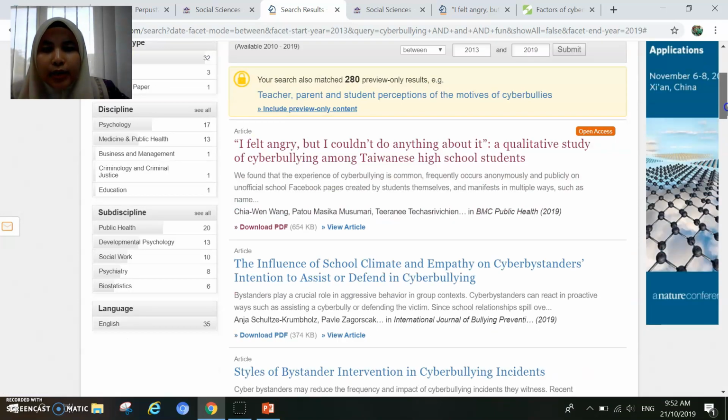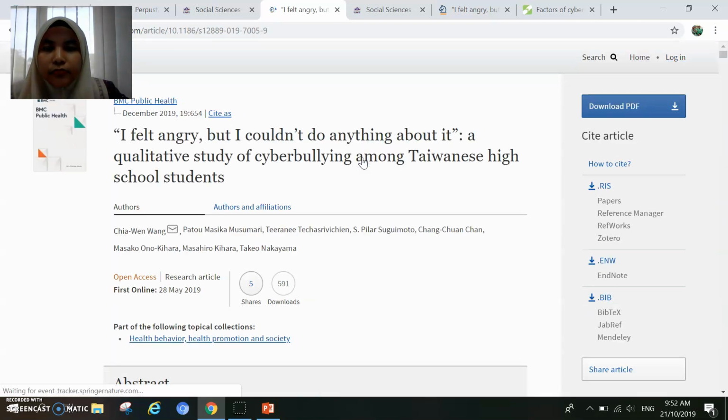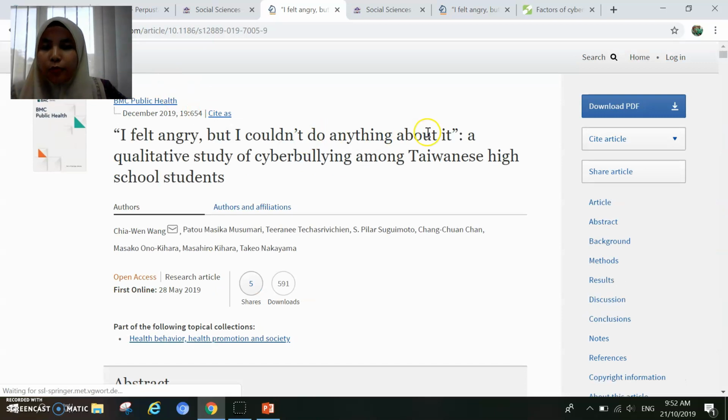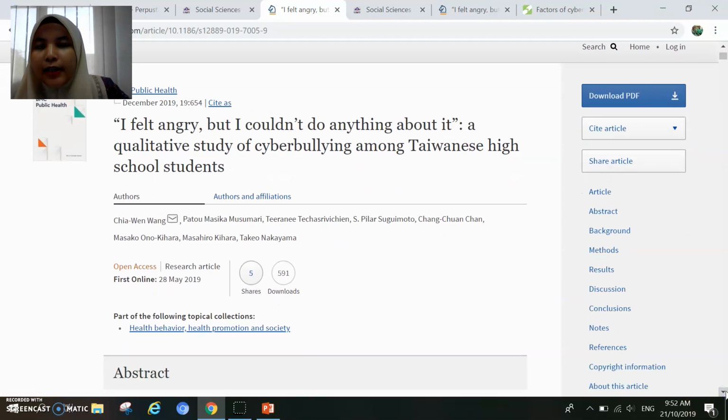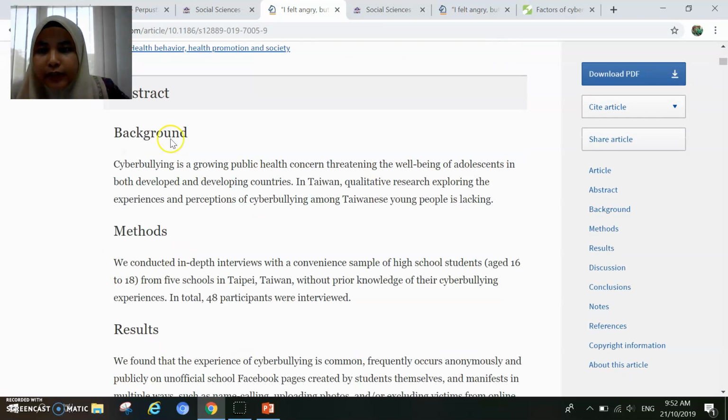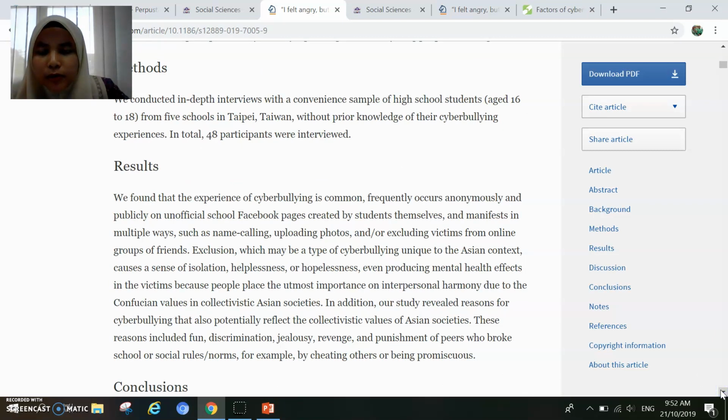So let's say I choose this one. In order for me to know whether or not this article is worth reading and is related to my main points, I can read the abstract first. So when I read this abstract, when I read the results.